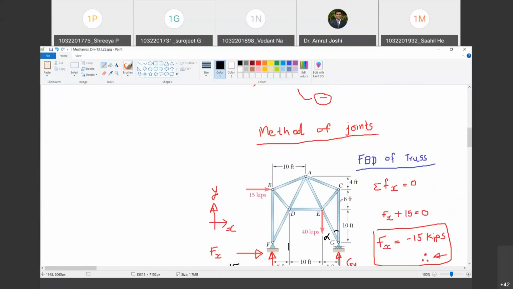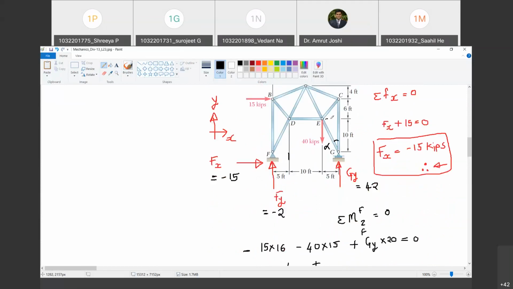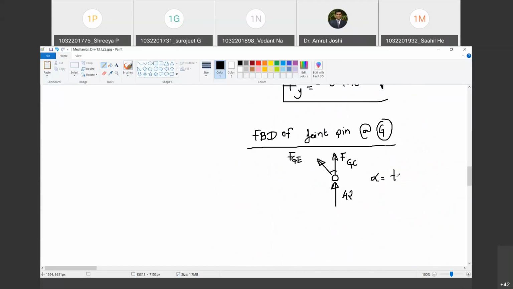Alpha equal to. Can I complete this right angle triangle here? Yes, sir. हाँ. ये कितना है डिस्टेंस 5 फीट. और ये डिस्टेंस कितना है 10 फीट. सो व्हाट इज अल्फा tan इनवर्स ऑफ 5/10. Yes, sir. हैप्पी? So tell me how much is tan inverse of 5/10. This is the angle alpha. Yes, sir. Go ahead. How much it is? Sir, 26.56.